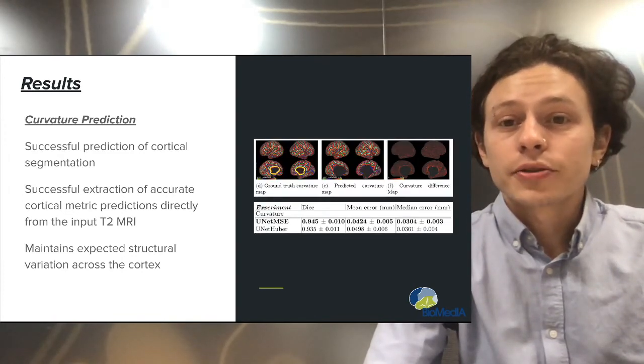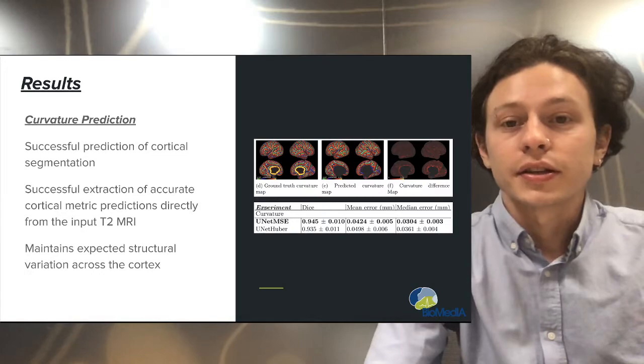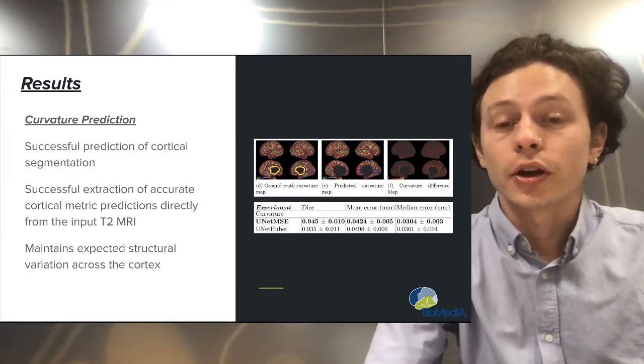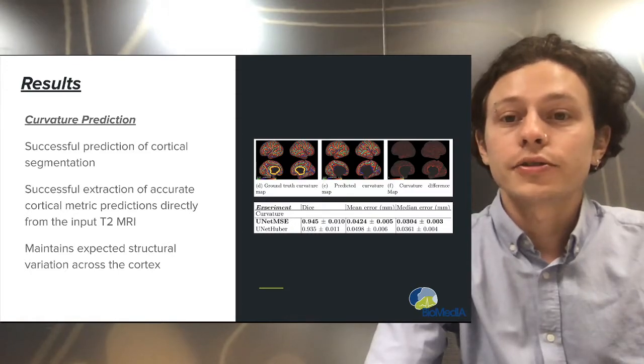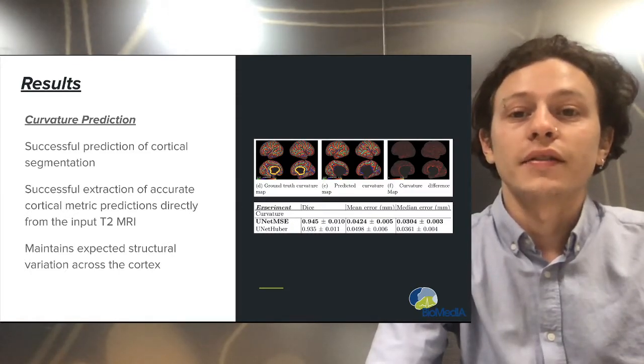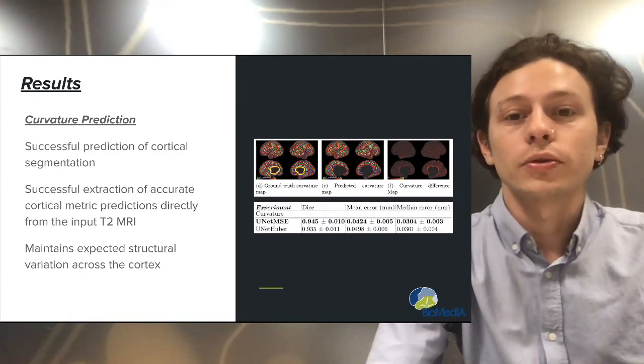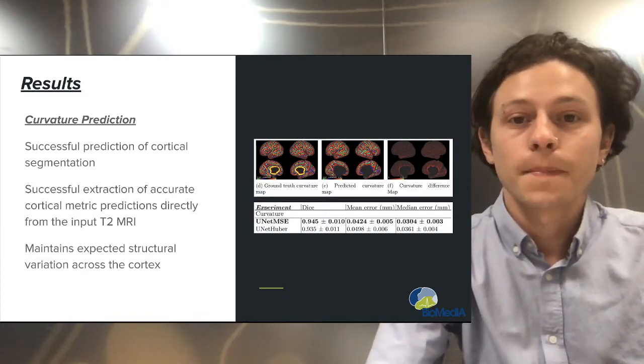We notice that some extreme values have not been accurately predicted, such as in the cortical regions at the bridge between the two brain hemispheres for curvature prediction. However, the extreme values that are present in the ground truth data are an artifact of the surface-based metric prediction method. Hence, it is less important to replicate these as precisely.